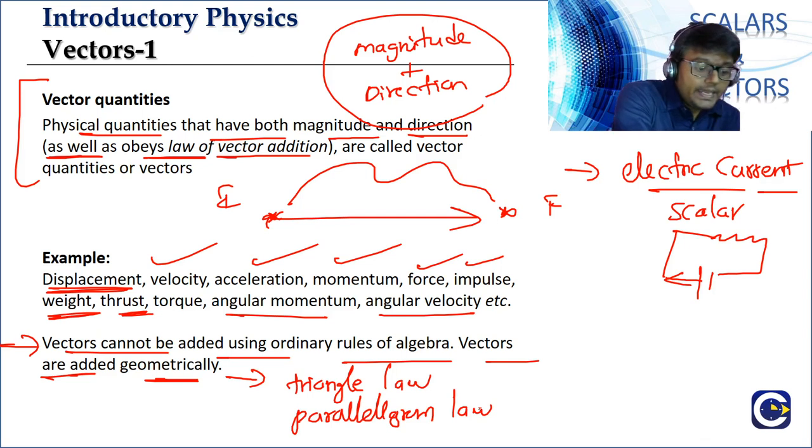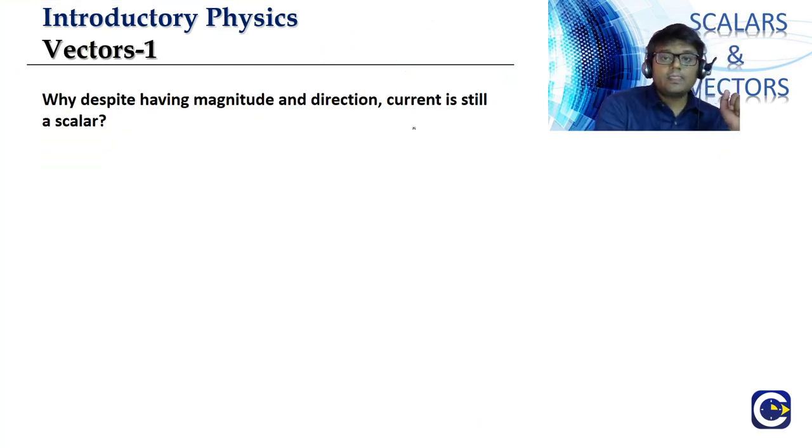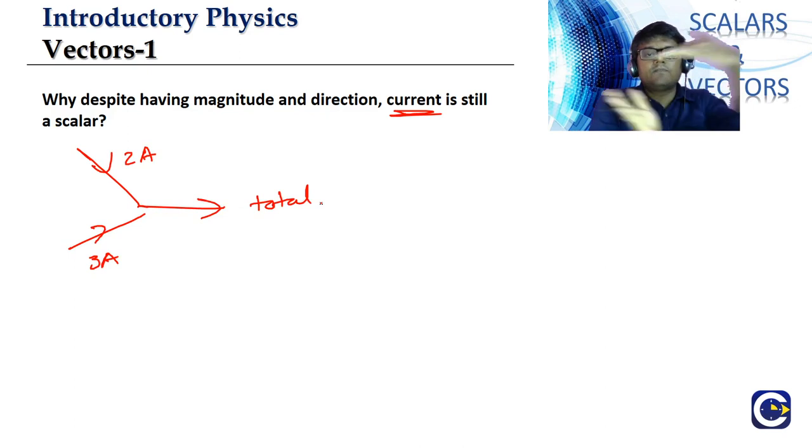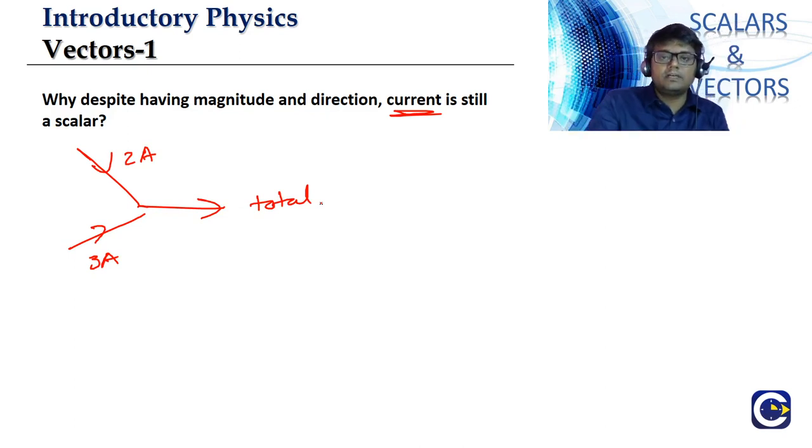Okay guys, now we will look at why current, although it has magnitude and direction, is still a scalar and not a vector. Let me give you a very simple example. Let us say there is branch 1 with current 2 ampere and branch 2 with 3 ampere. The current will come from both sides and go into the third branch.